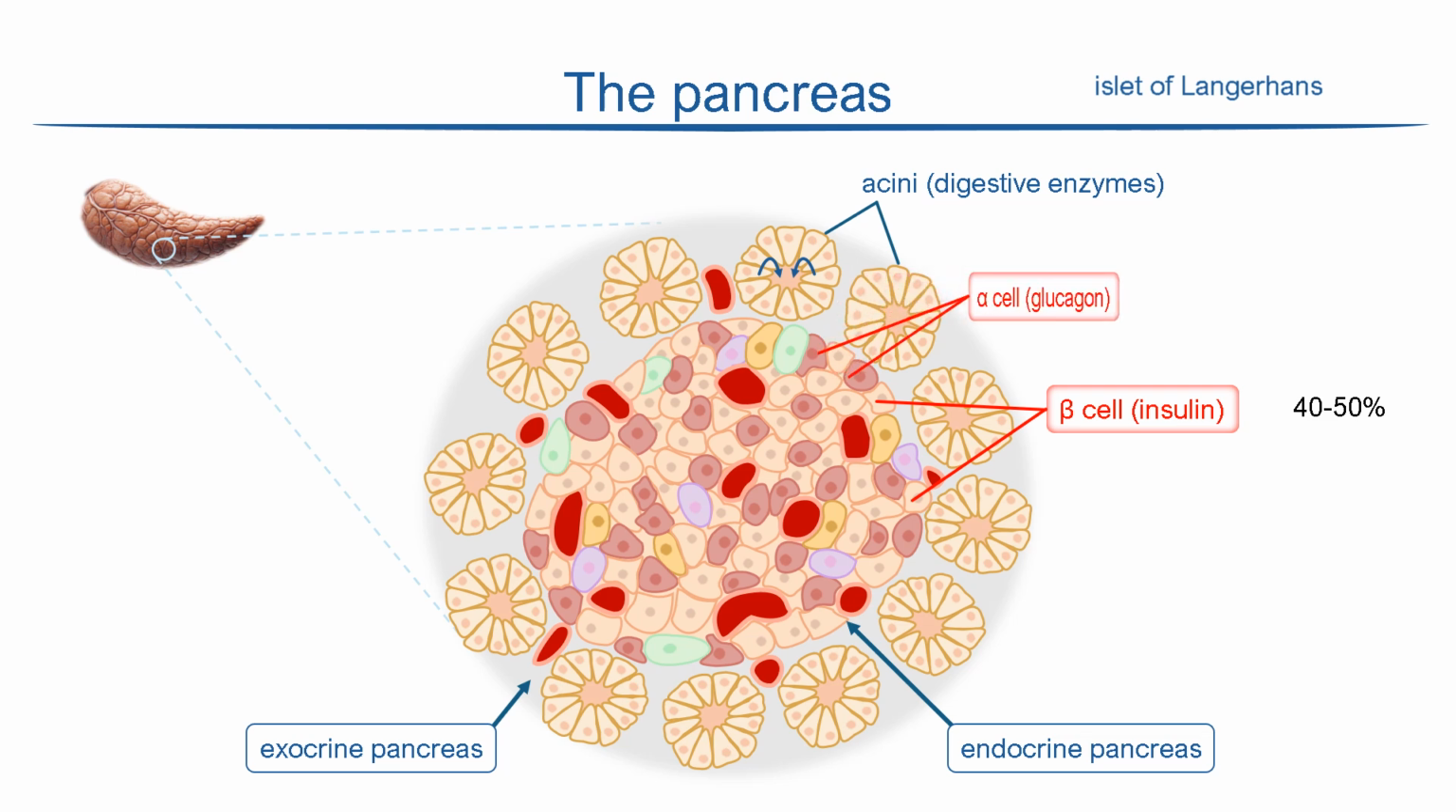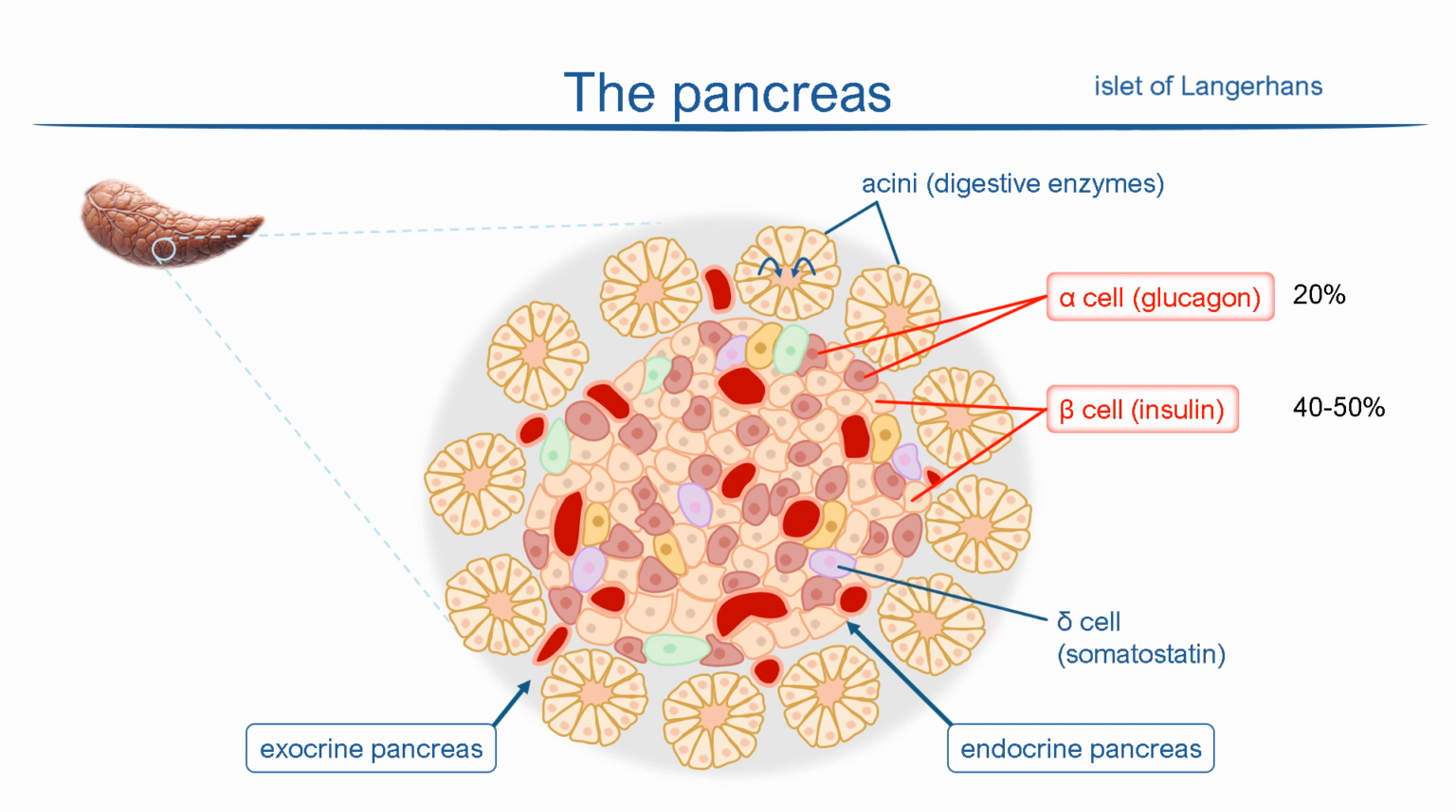Glucagon-secreting cells are called alpha cells and make up about 20% of the islet cell population. The other hormones secreted are somatostatin from delta cells, pancreatic polypeptide from gamma cells, and ghrelin from epsilon cells. They, respectively, make up less than 10%, 5%, and 1% of the total cell population.